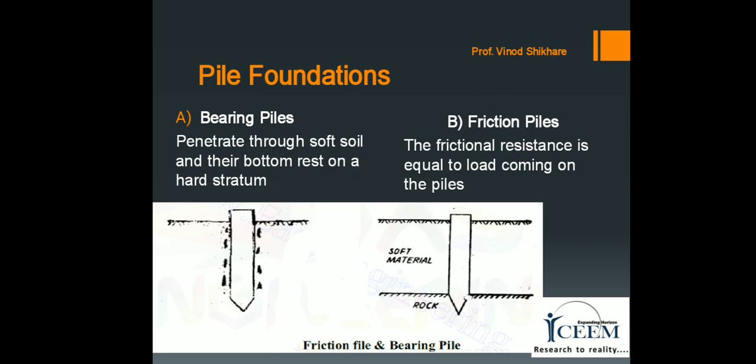Bearing piles penetrate through soft soil and their bottom rests on a hard strata, as shown in the figure. Then friction piles, this frictional resistance is equal to the load coming on the piles, as shown in the figure.